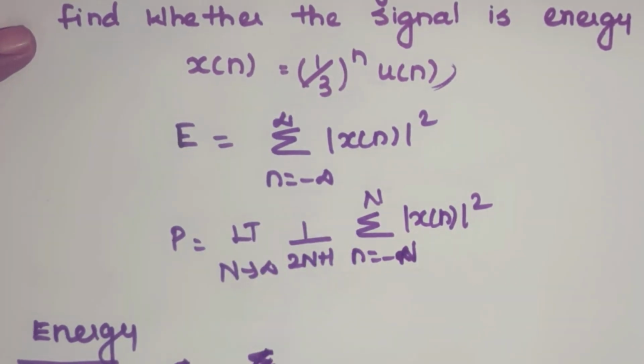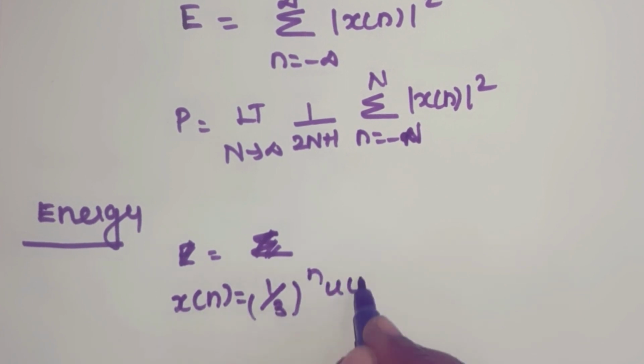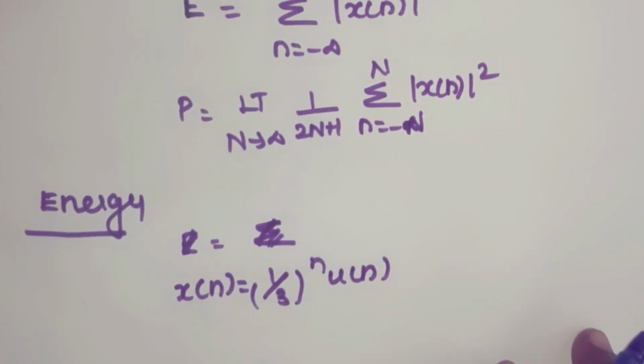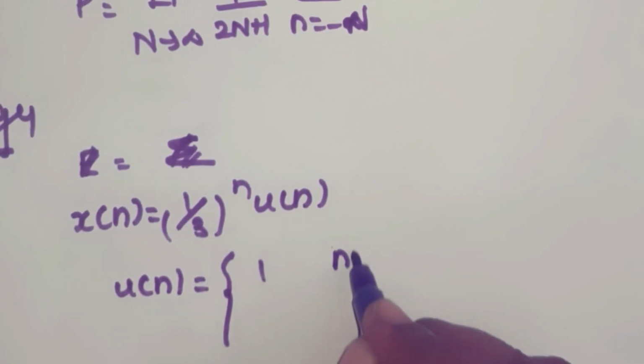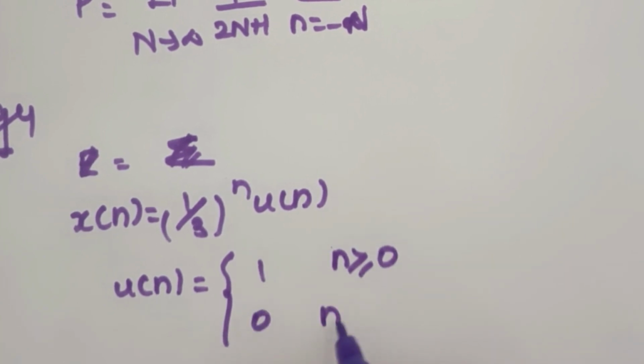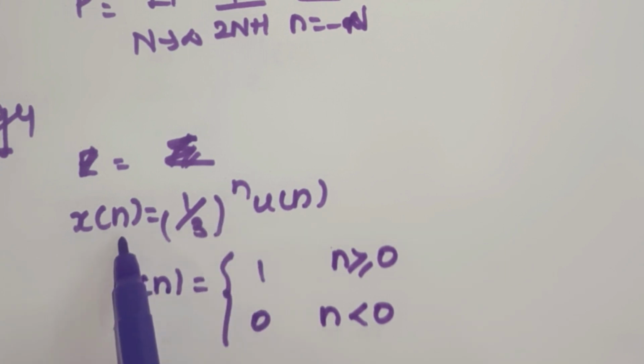Here x of n is equal to 1 by 3 power n u of n. We all know what u of n is. u of n is a unit step signal, and u of n is equal to 1 for n greater than or equal to 0, and 0 for n less than 0. It is multiplied with 1 by 3 power n to get x of n.